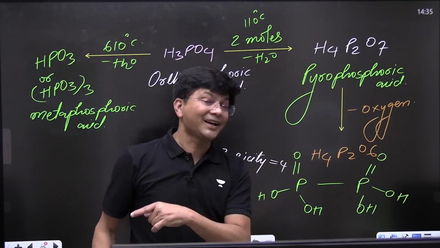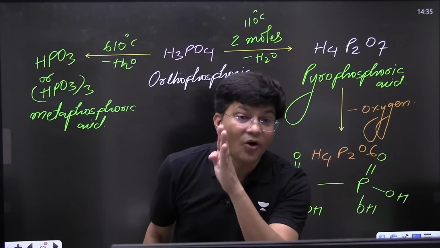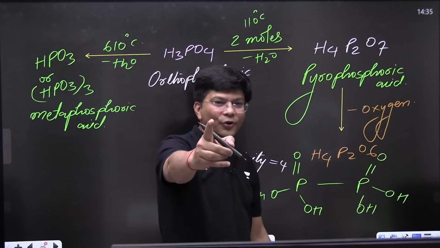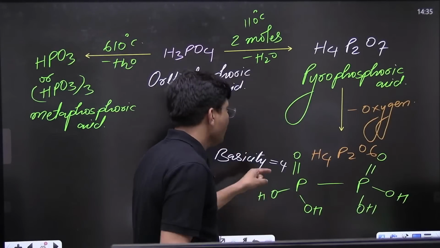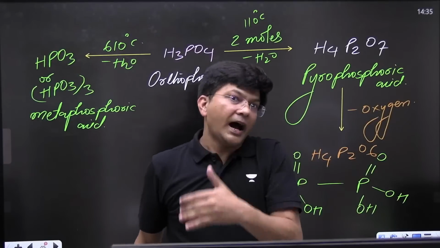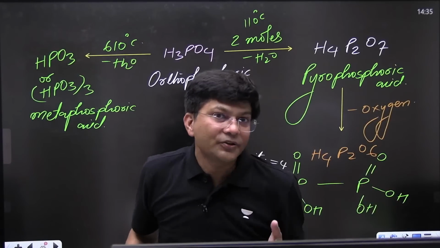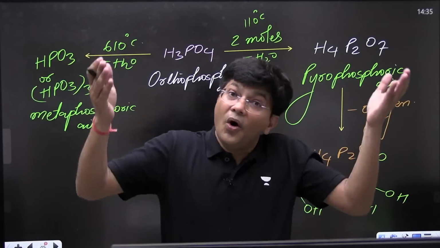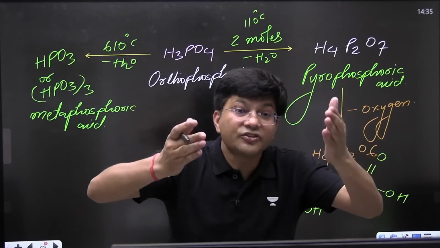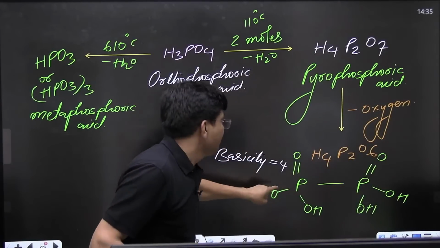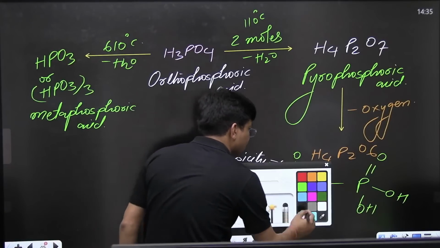What is the name of this compound? I will call it ic or us, depends. Yes, hypo. You're right, absolutely correct. Hypo. But along with hypo, what should I use, us or ic? That depends on the oxidation state. What is the oxidation state?